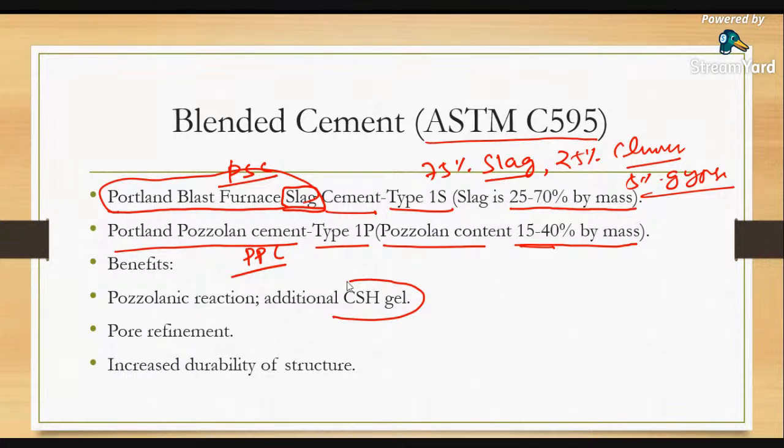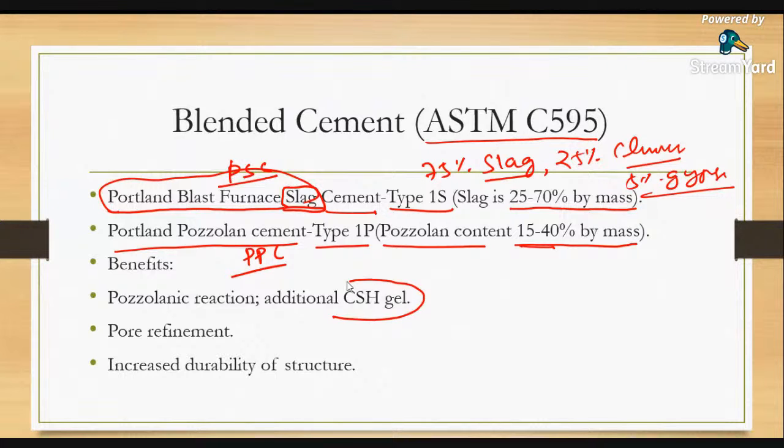Okay, so that is the difference between these two. In the presence of the cement, slag gets activated and reacts much faster. Okay, so slag, I told you, it will react by itself, but when it comes in contact with cement, it will activate and it will react very fast.